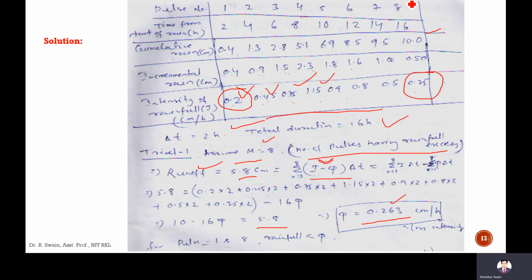So the assumption is wrong. Our assumption that rainfall excess is occurring in all pulses is wrong, since here I is less than phi.